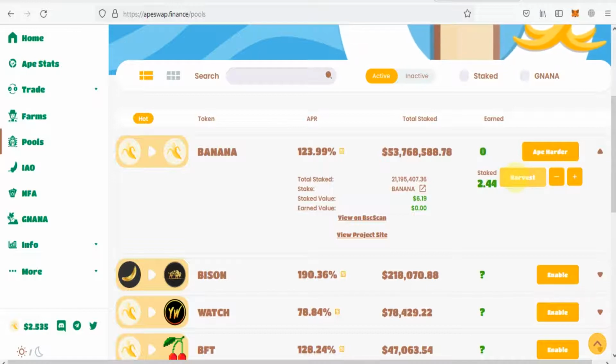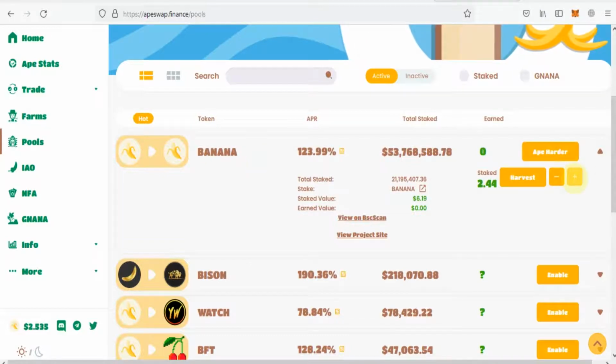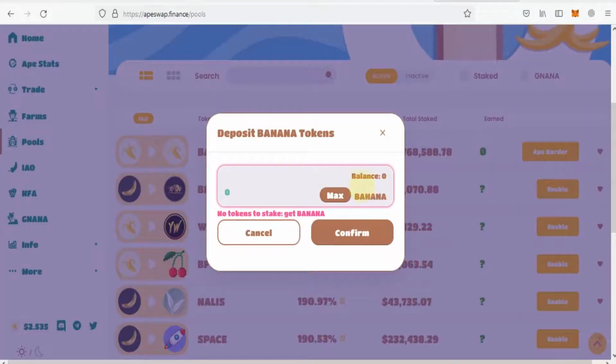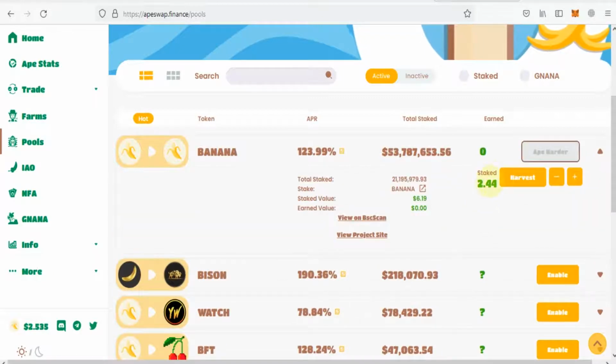So if you want to add more bananas for staking, you will click on pool and go to banana, and here you will click on the plus icon. Here I have no more balance for staking. If you want more staking, you will click here on maximum, and you will confirm, and more bananas will be added in this pool.